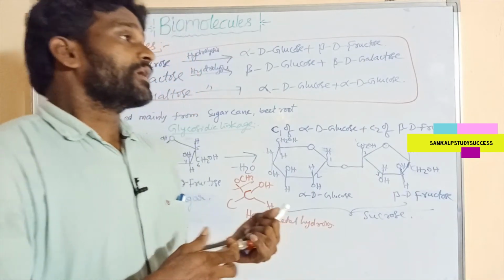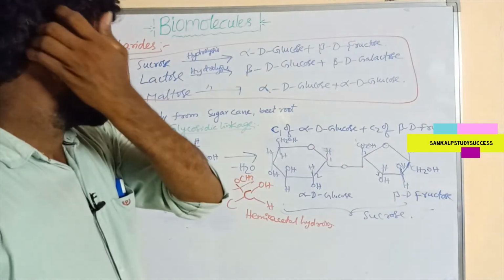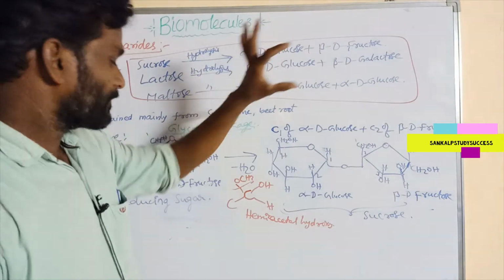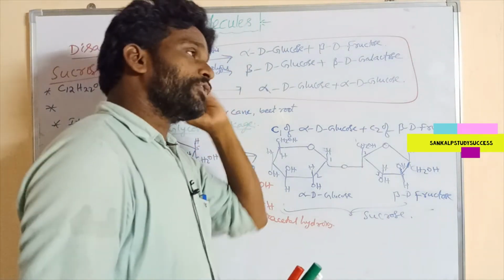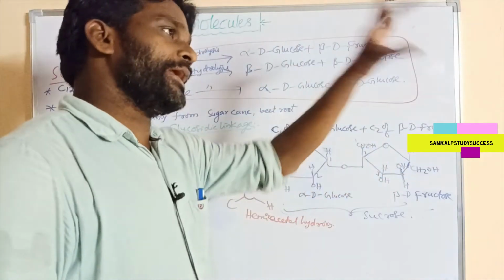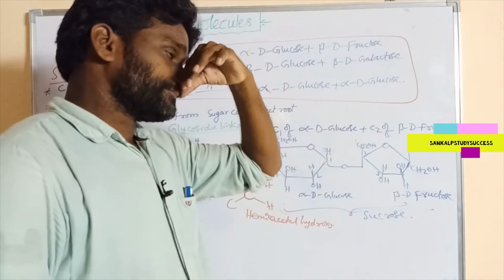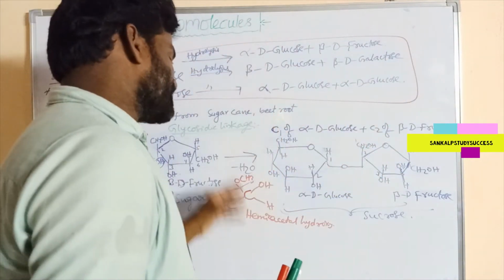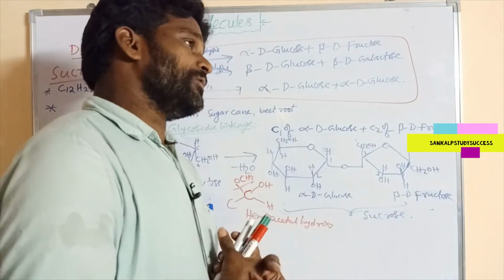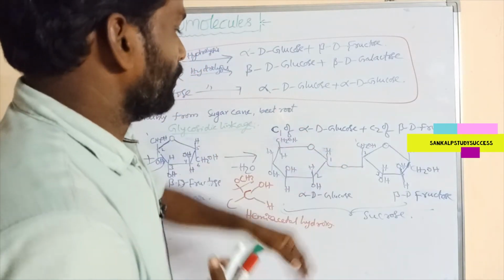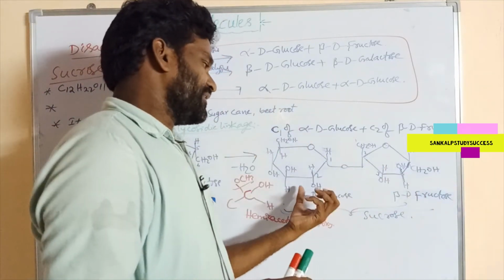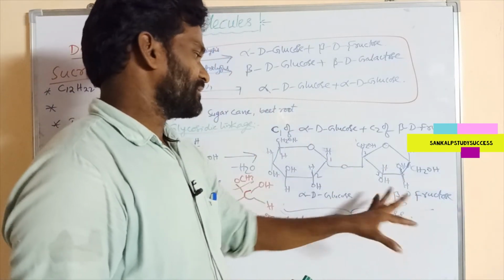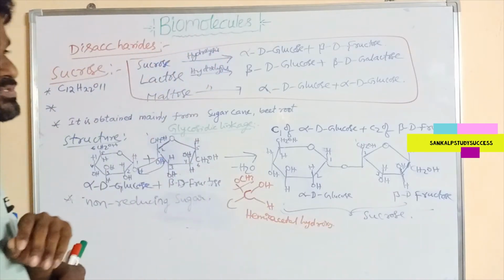If a disaccharide is said to be a reducing sugar, it must contain a free aldehyde group, a free ketone group, or a hemiacetal hydroxy group in any one monosaccharide, so that it acts as a reducing sugar.